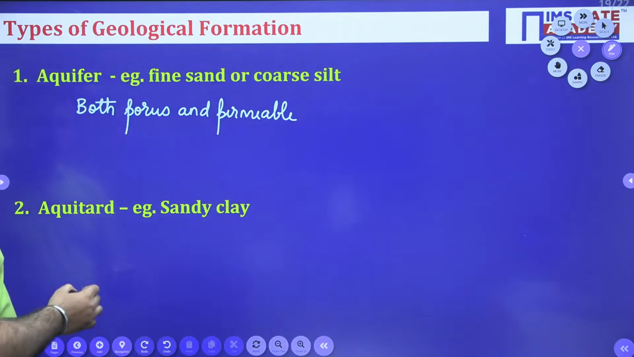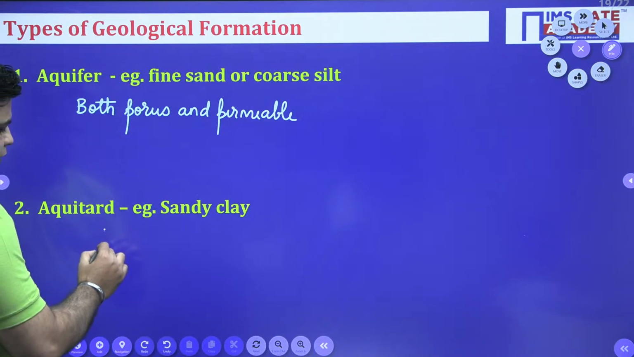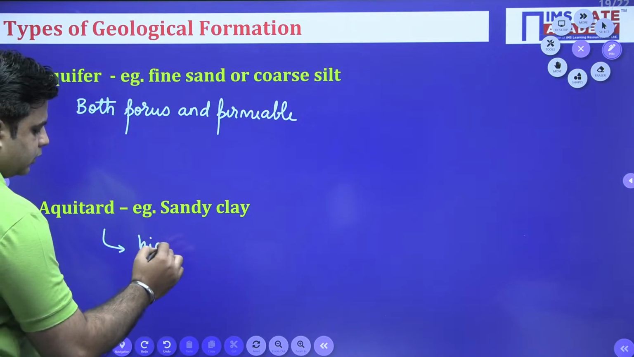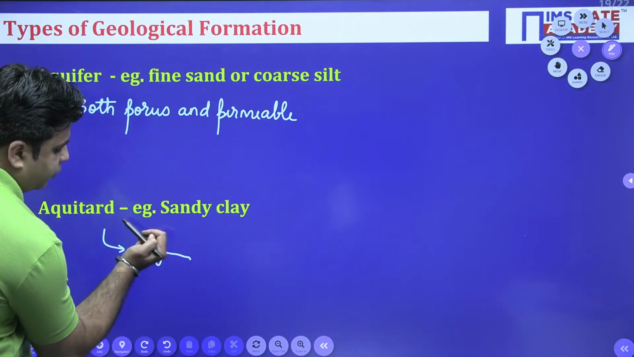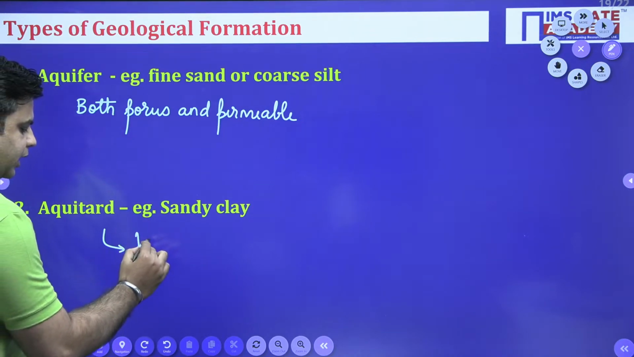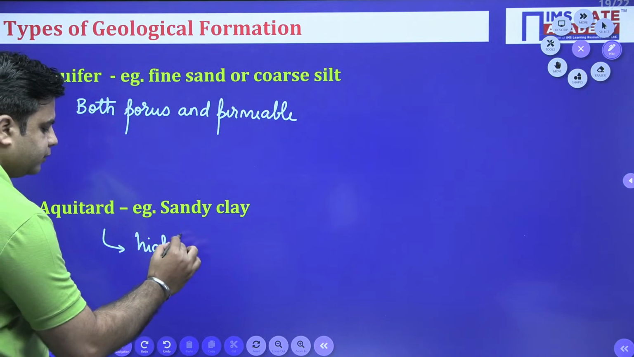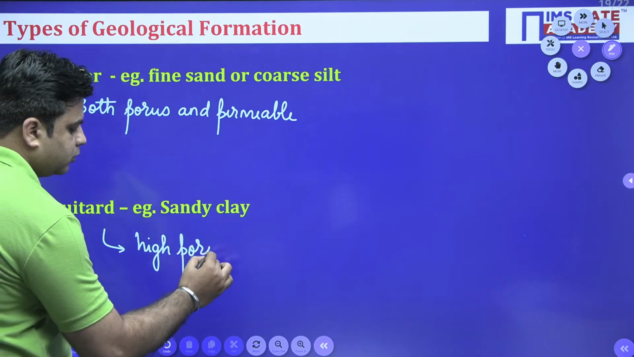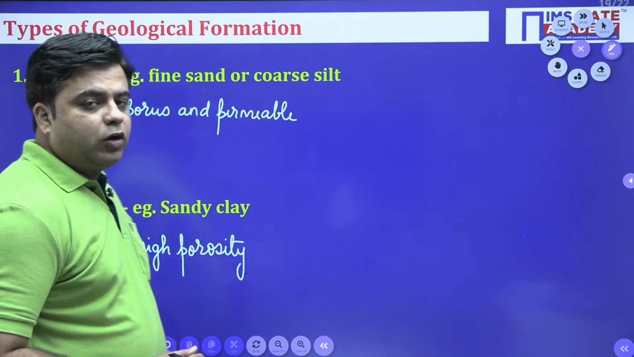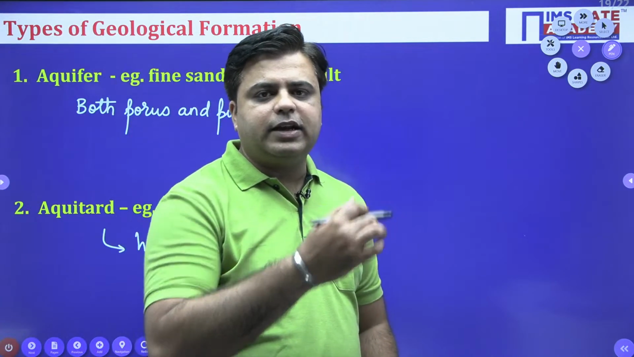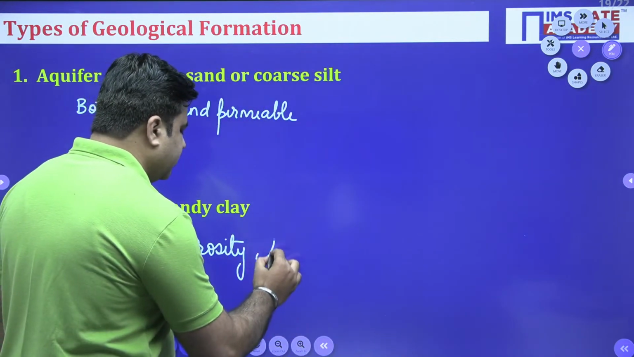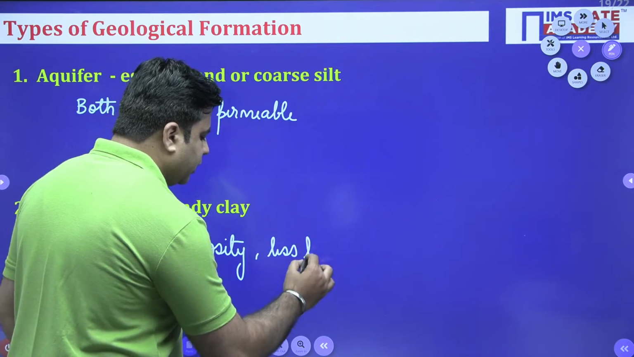Next, if I talk about aquitard, aquitards are highly porous, or they have high porosity. I'll write it like this: aquitards have high porosity, but water actually seeps through the interconnecting voids. They are less permeable. They have high porosity but they are less permeable.